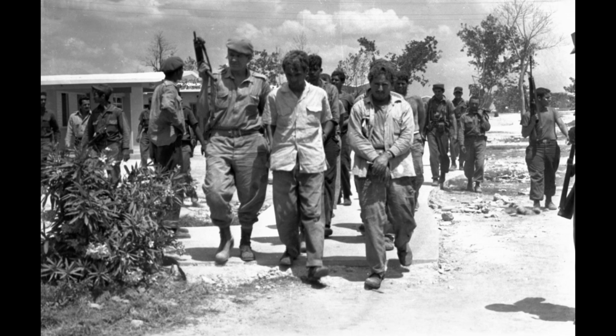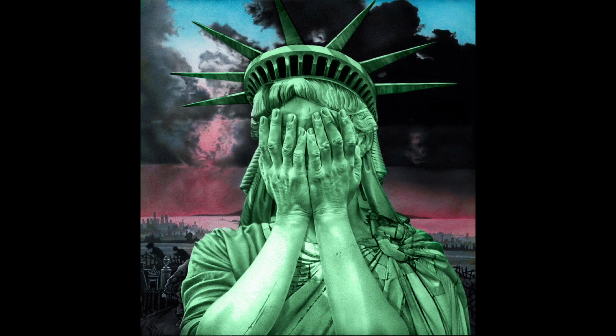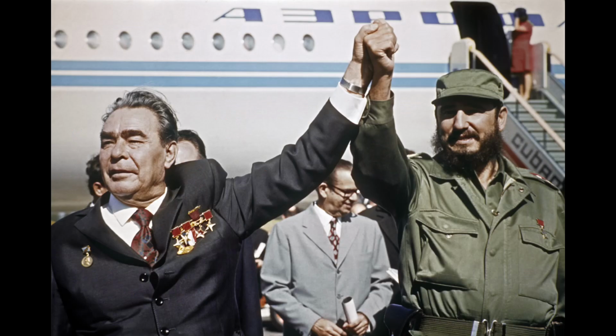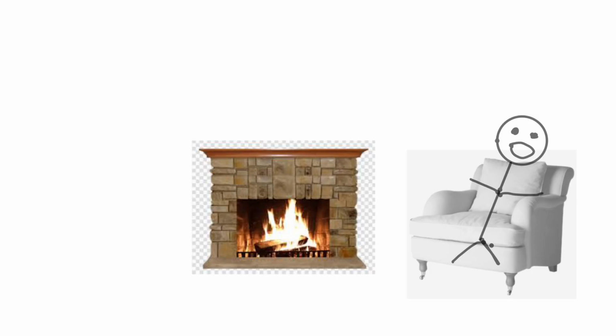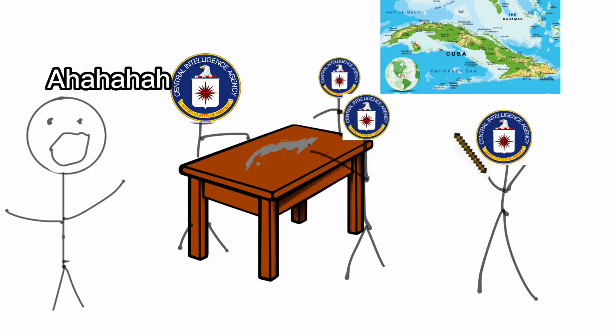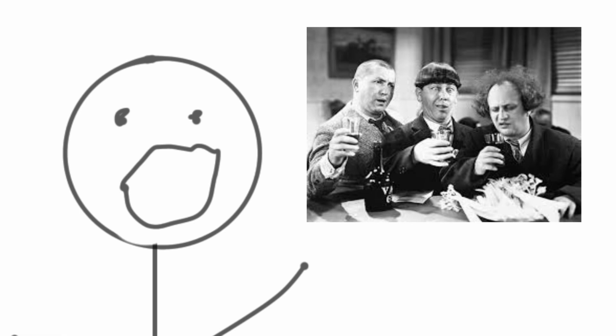The United States suffered a major embarrassment on the international stage, and the Cuban government was able to strengthen its ties with the Soviet Union. Looking back at it now, it's hard not to laugh at the sheer audacity of the US government's plan. It's like they were trying to recreate a Three Stooges sketch, but with real guns and real consequences. But let's be real, we all make mistakes, and the Bay of Pigs invasion was a big one for the US government.